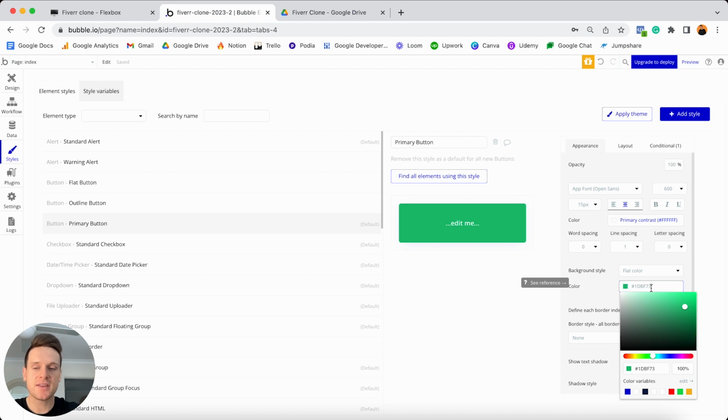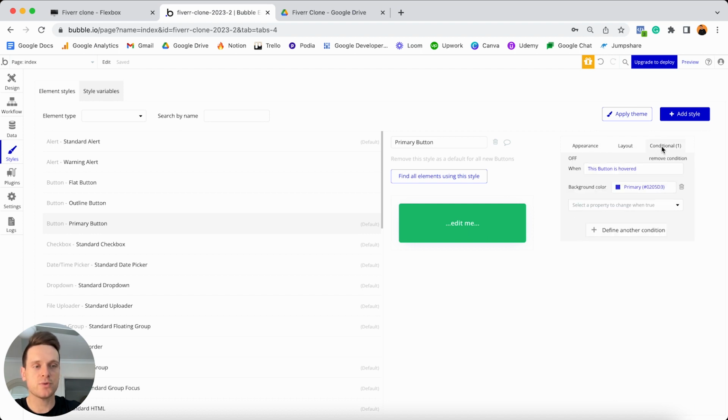Now, the only other thing I'll need to change while I'm here is just the hover effect on this button. So at this point in time, you'll see in your button style, you have this conditional tab here, and this condition just recognizes when someone hovers over this button, in which case it just updates the background color. So if I was to turn this on and off, which you can do with this little toggle here, this is the color that this button will take whenever someone hovers over the button. So it just reverts back to the same blue color code as before.